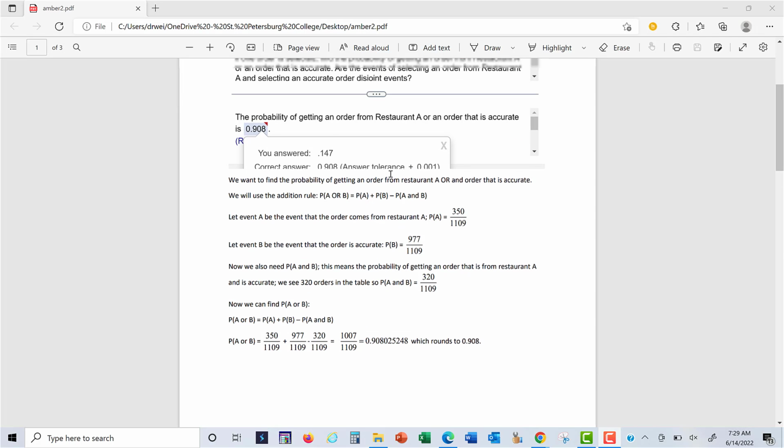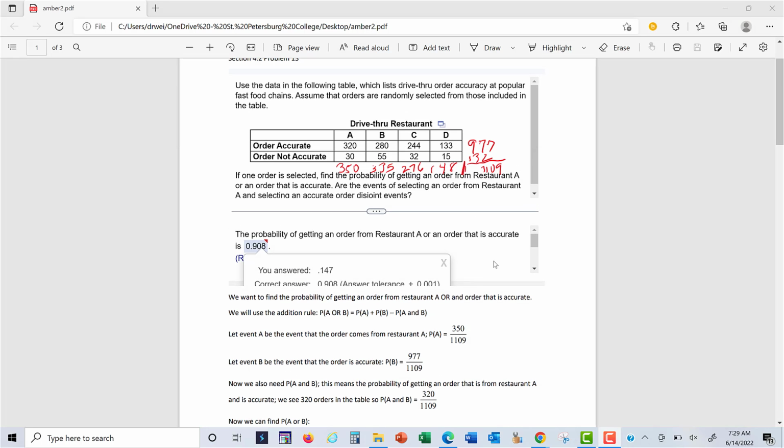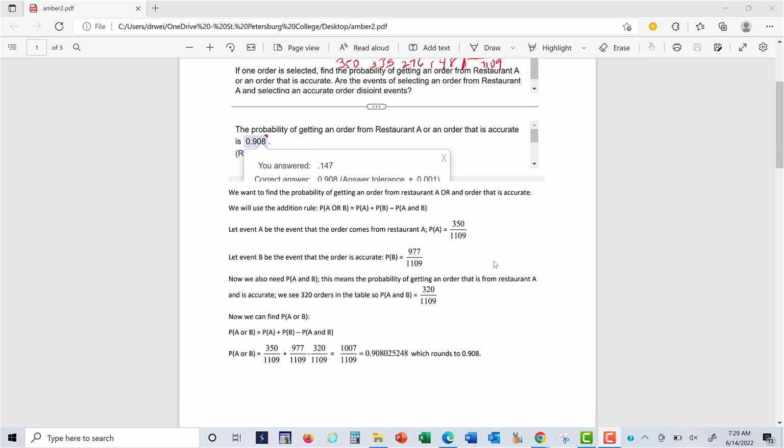So I hope this might help. I tried to figure out how you got 0.147. I really don't know. I tried to figure that out, but I'm not really sure what you did there because I can't get that number to come out.